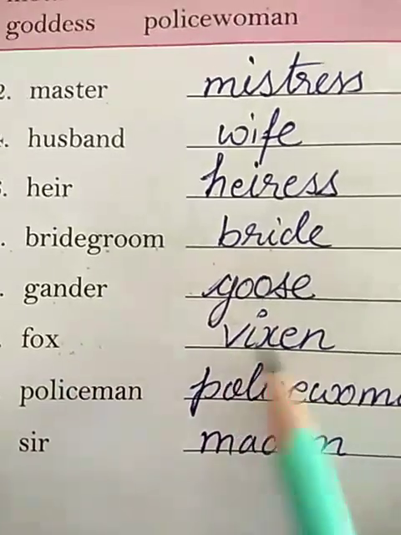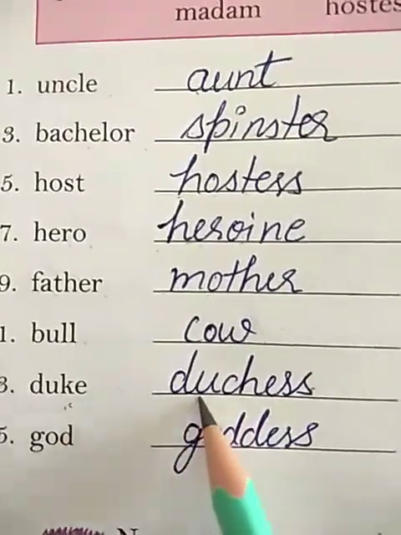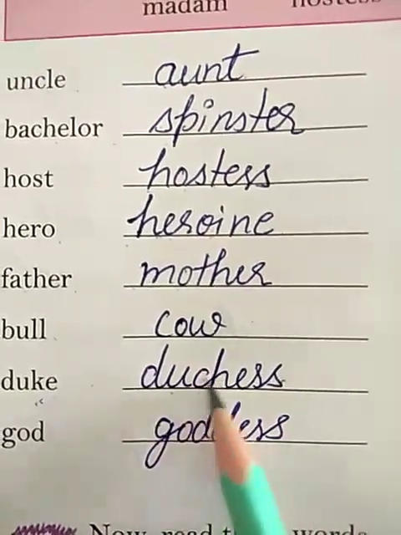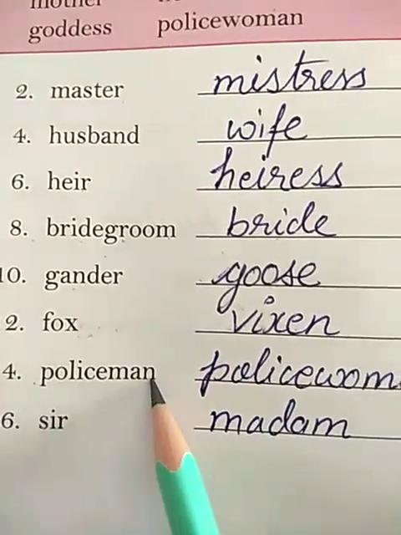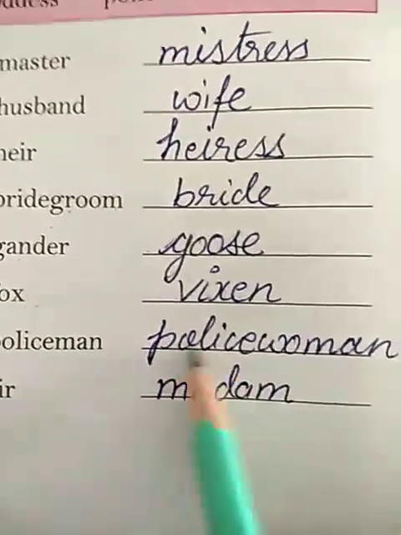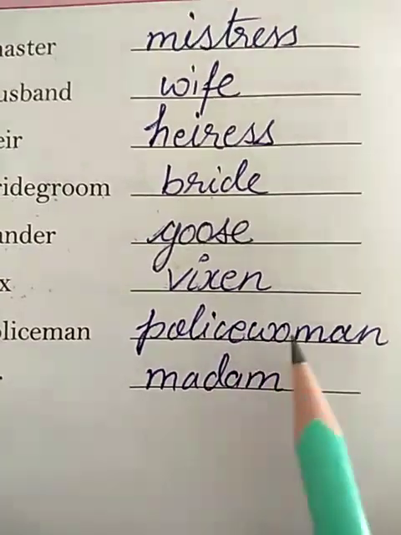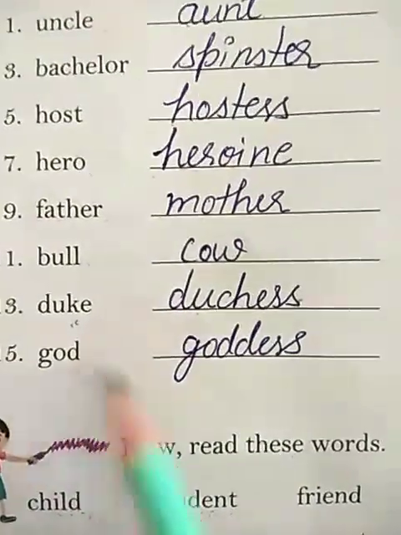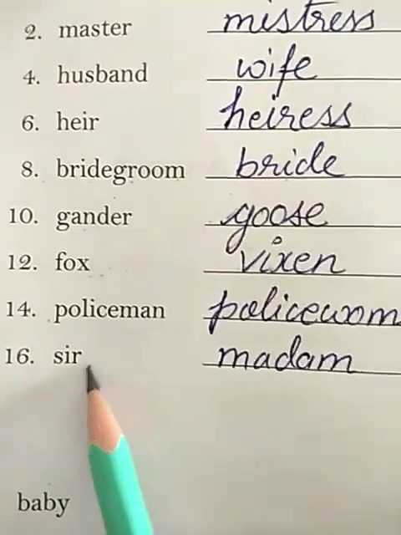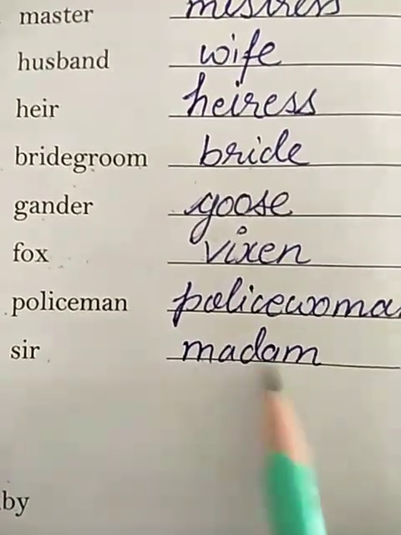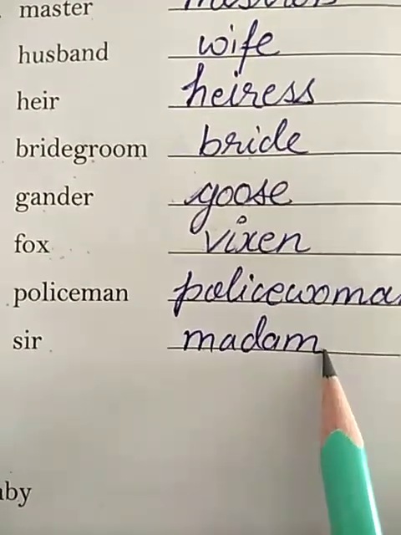Fox. Correct feminine noun is vixen, V-I-X-E-N, vixen. Duke. Correct feminine noun is duchess, D-U-C-H-E-S-S, duchess. Number 14, policeman. The correct feminine noun will be policewoman, P-O-L-I-C-E-W-O-M-A-N, policewoman. Number 15, God. The correct feminine noun will be goddess, G-O-D-D-E-S-S, goddess. Number 16, sir. The correct feminine noun will be madam, M-A-D-A-M, madam.